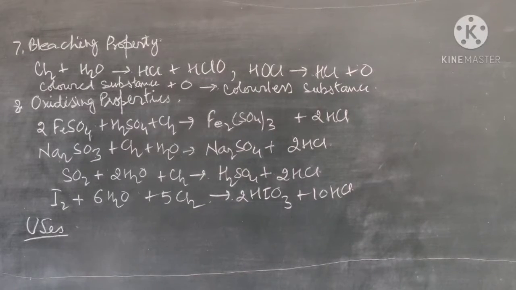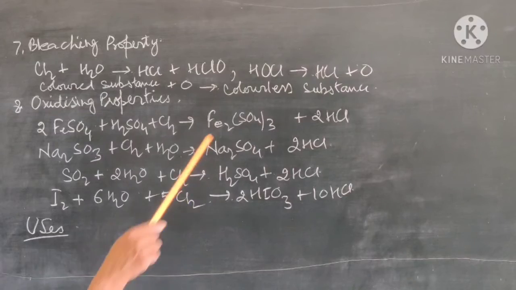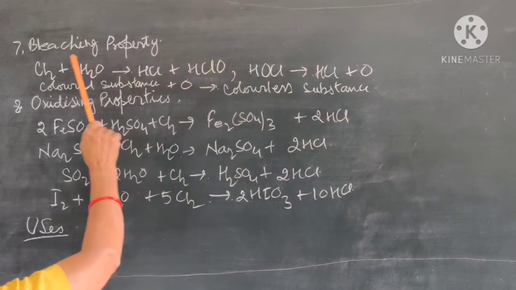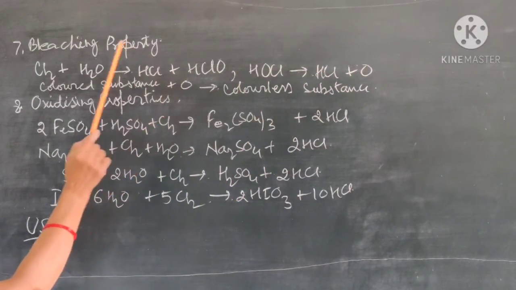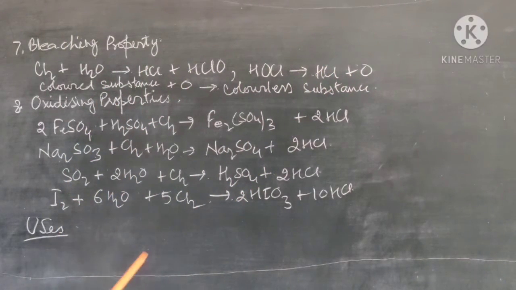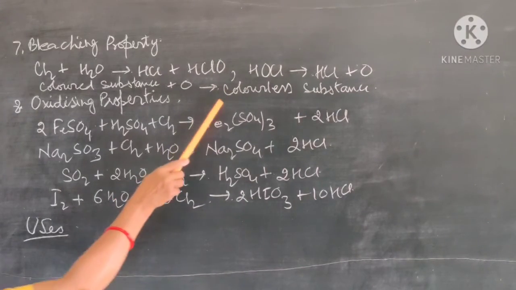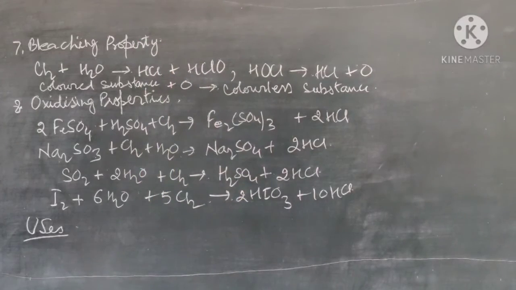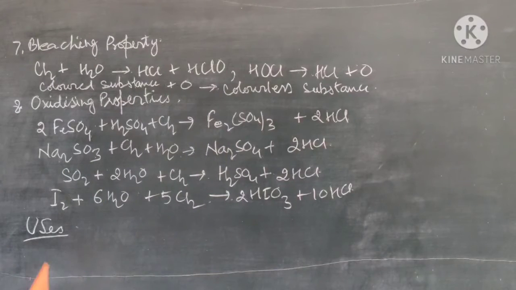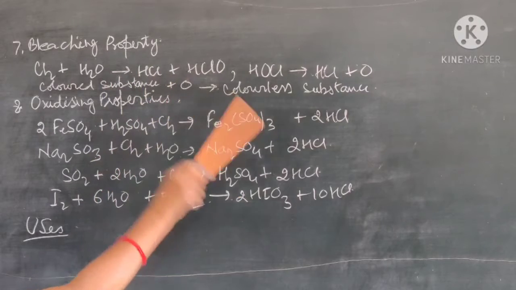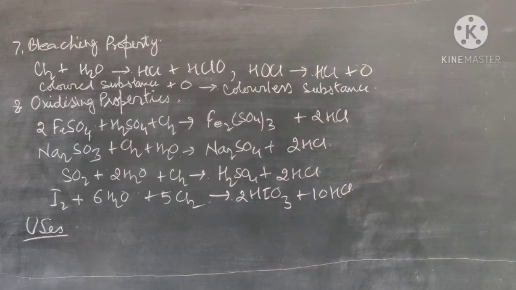So therefore the bleaching property: when the colored substance comes in contact with chlorine with water, then nascent oxygen will be formed here. This nascent oxygen oxidizes the colored substance and the substance becomes colorless. Due to this property, this bleaching is permanent bleaching. In sulfur dioxide, we will study the bleaching property of sulfur dioxide, but that is temporary. That is due to the reduction. But here it is due to the oxidation of the colored substance, and that's why this bleaching is permanent.